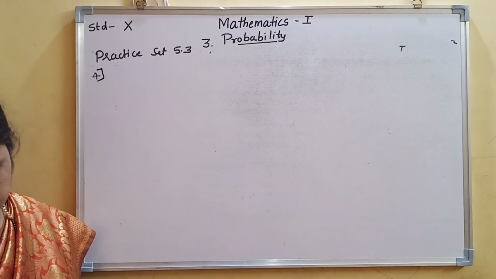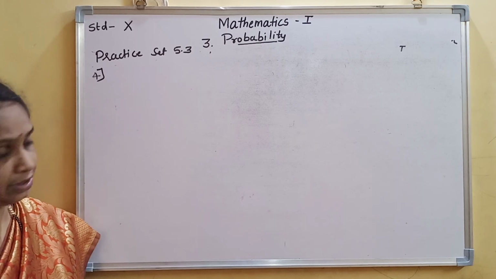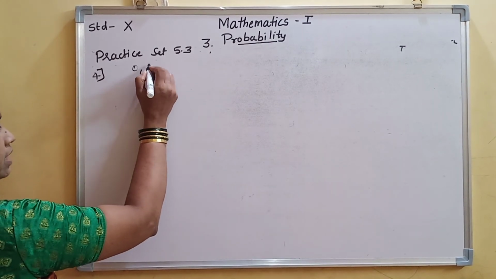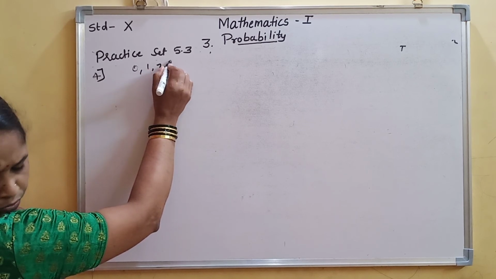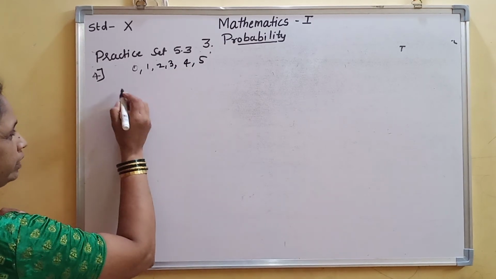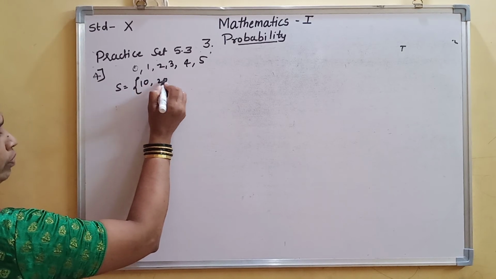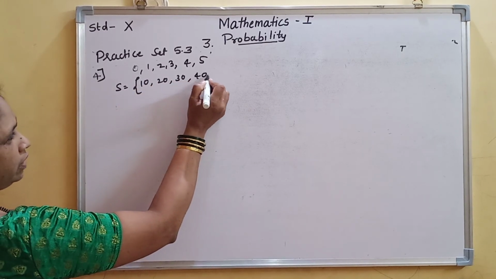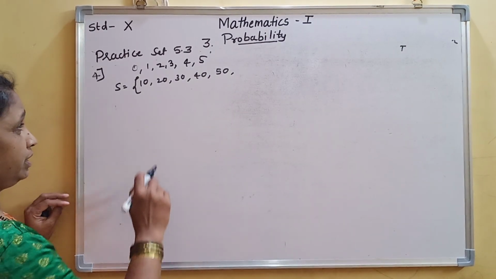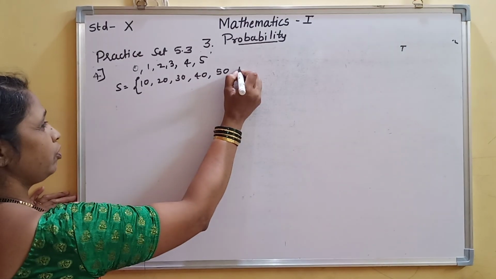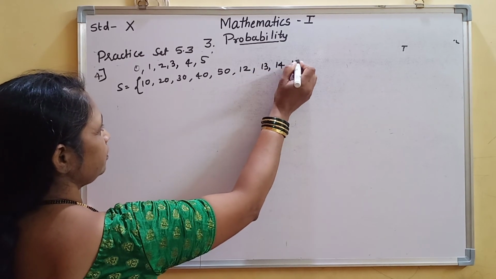Question number 4 tells: two-digit numbers are formed using the digits 0, 1, 2, 3, 4, 5 without repetition of the digits. So S will be what? Two-digit numbers means 10, 20, 30, 40 and 50. Now no repetition, so next will be 12, 13, 14, 15.